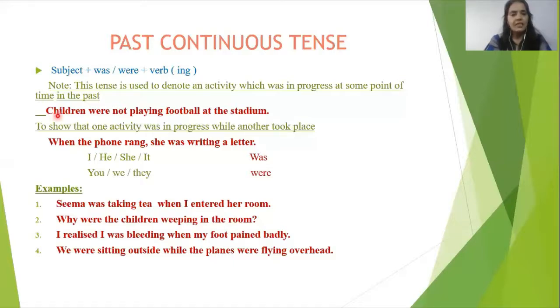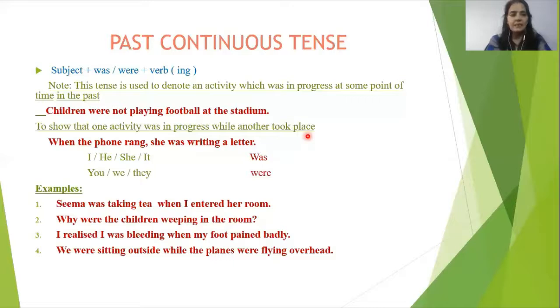Like we can see the example here. Children were not playing football at the stadium. Were not playing. It means in the past time when we were aware, they were not playing football at the stadium. Another one, to show that an activity was in progress while another took place. What are we getting from here? It means simultaneously two works are going on within one time.